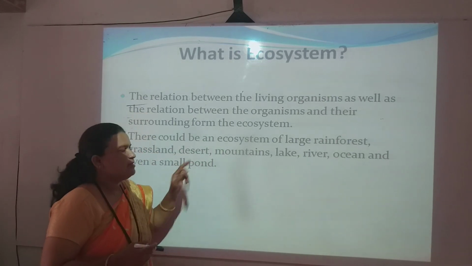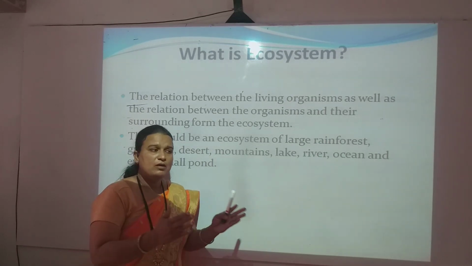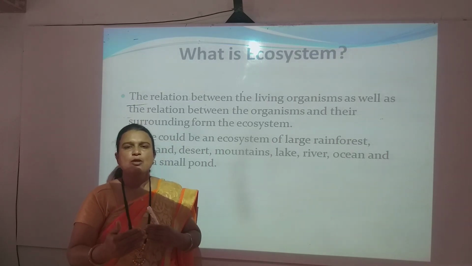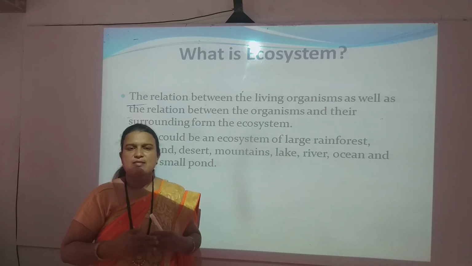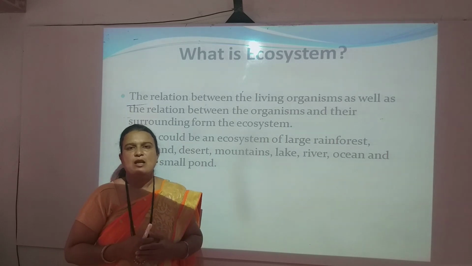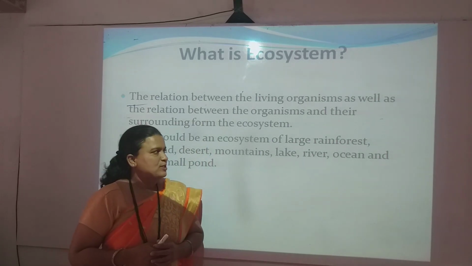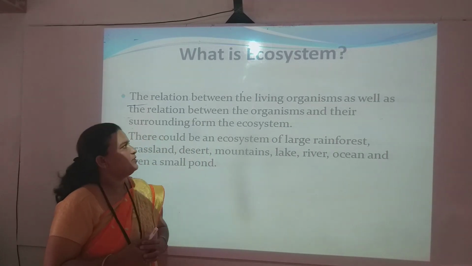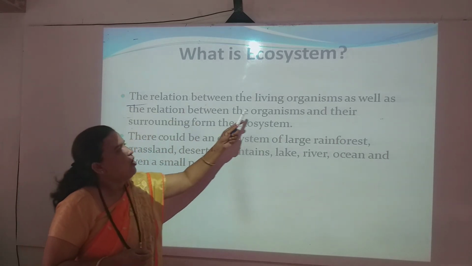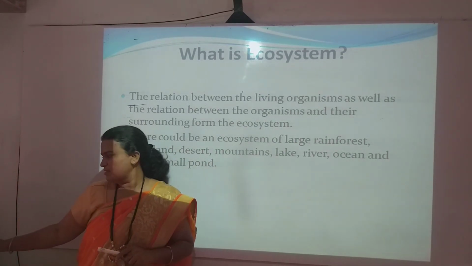In desert areas we can see many snakes, scorpions, as well as the ship of the desert, the camel. So this is an ecosystem, meaning they use the particular surroundings, they adapt to the particular surroundings, and they survive in that particular surrounding by depending on each other. So this is an ecosystem: the relation between the living organisms as well as the relation between the organisms and their surroundings forms the ecosystem.